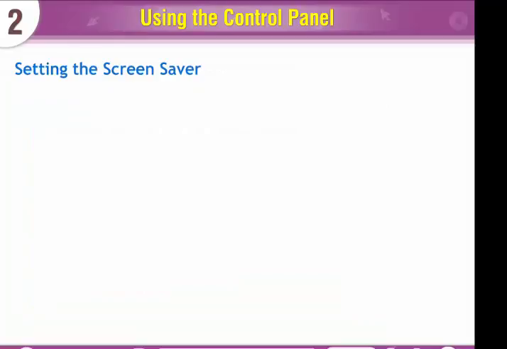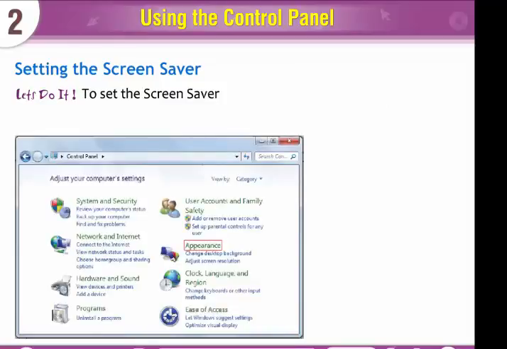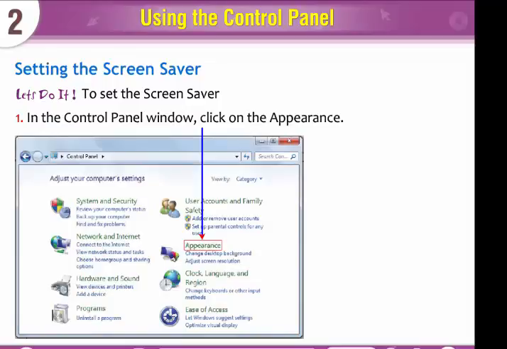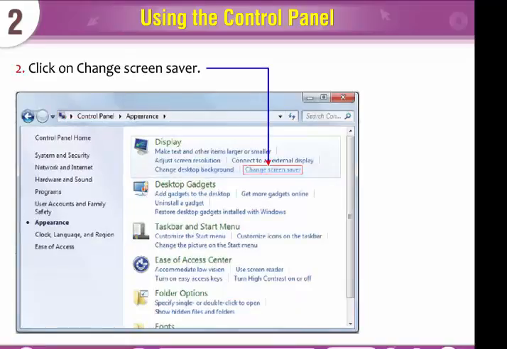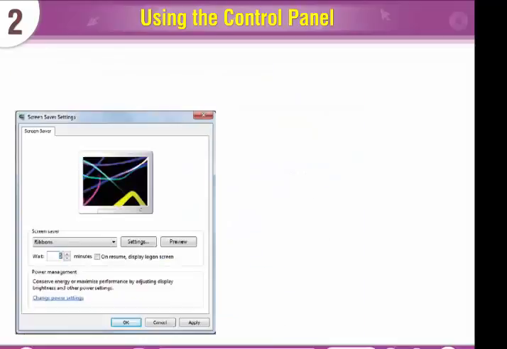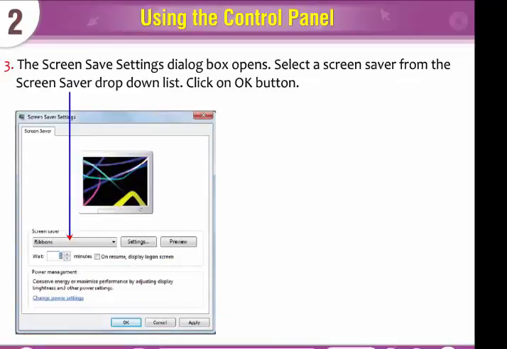Setting the screensaver. Let's do it. To set the screensaver, in the control panel window, click on the Appearance. Click on Change Screensaver. The Screen Saver Settings dialog box opens. Select a screensaver from the Screensaver drop-down list. Click on OK button.